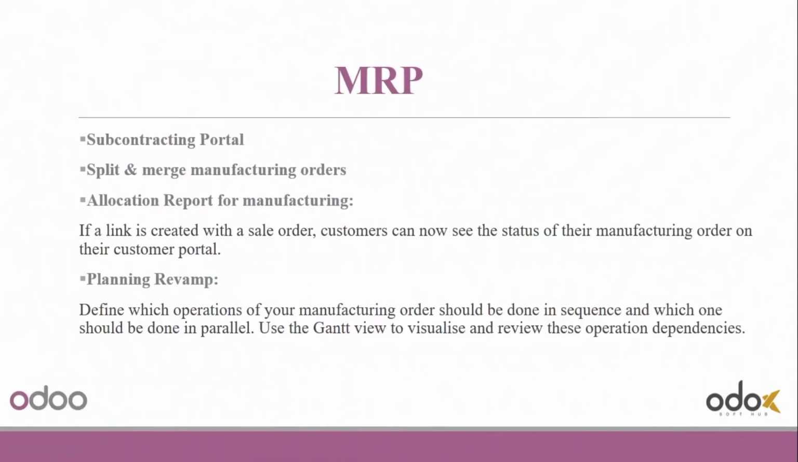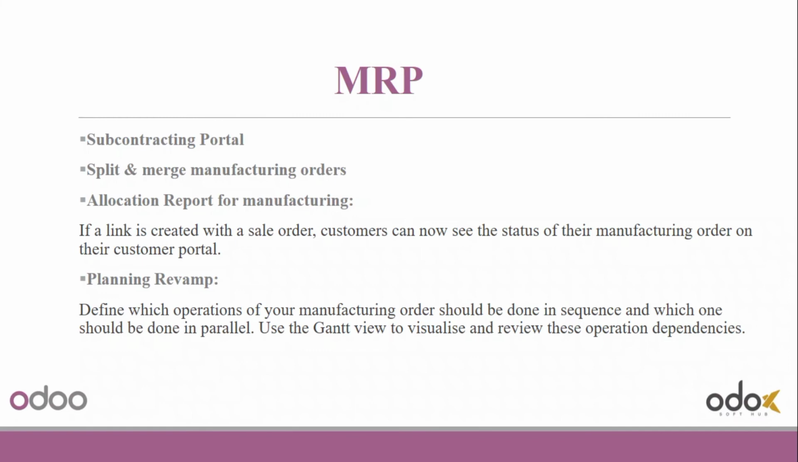Next is manufacturing module. There is a feature of subcontracting portal here, and one can split and merge manufacturing orders. There is allocation report for manufacturing. That is, if a link is created with a sale order, customers can now see the status of their manufacturing order on their customer portal.